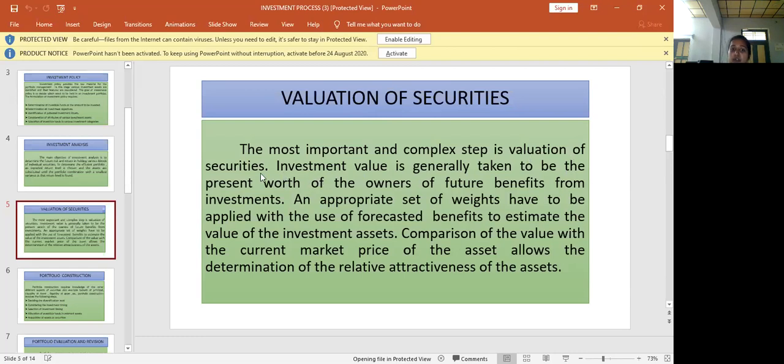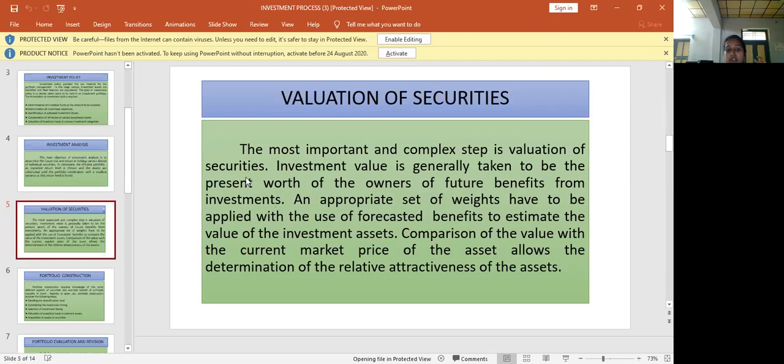Valuation of securities, in which we have debentures, equity shares and preferential shares. Investment value is generally taken to be the present worth of the owner's future benefits from investments. That means we have to calculate how much we get back as a return, how much we will get in future as a profit. We have to anticipate the returns or profits of that particular security.